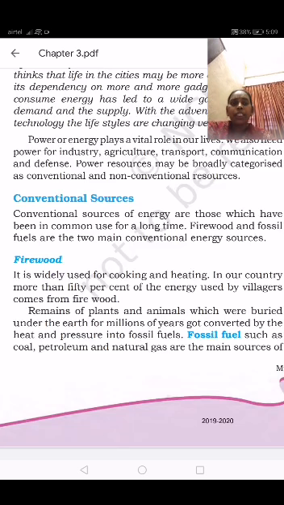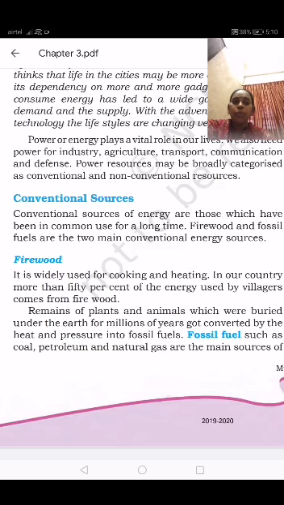Rural areas means villages, where people use firewood more for cooking. Fossil fuels are the other main conventional energy source. So what are the conventional sources? One is firewood, and the other is fossil fuels.